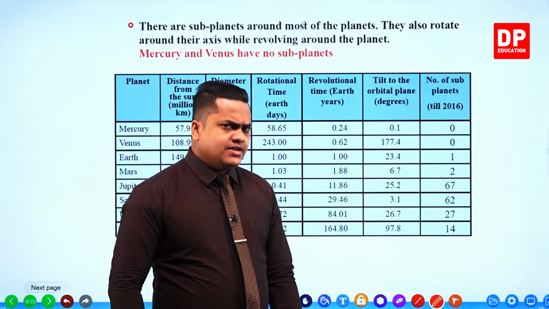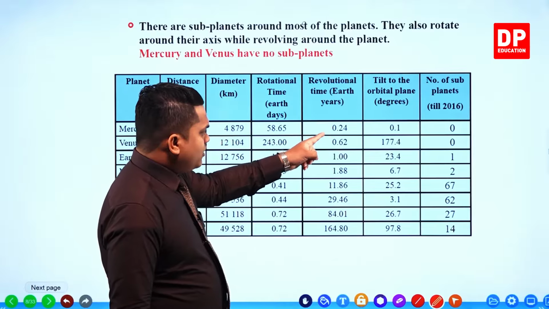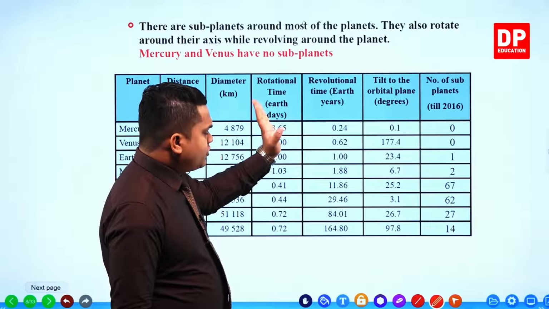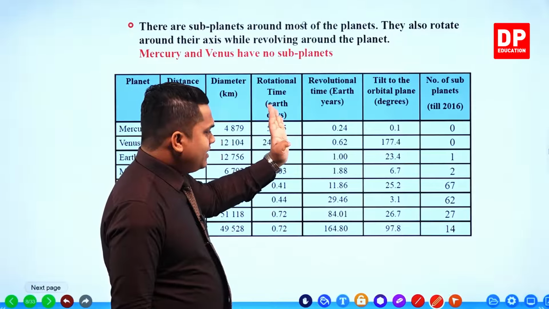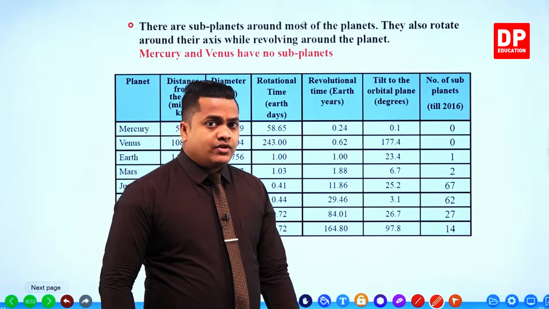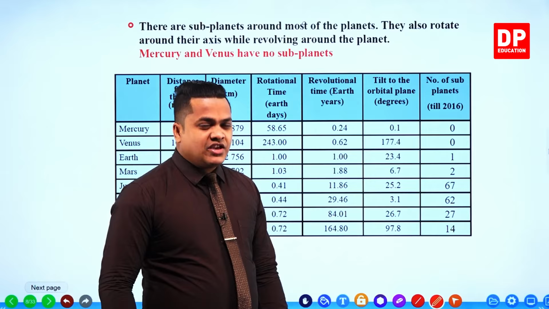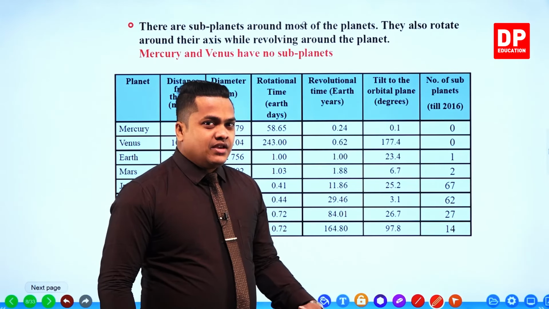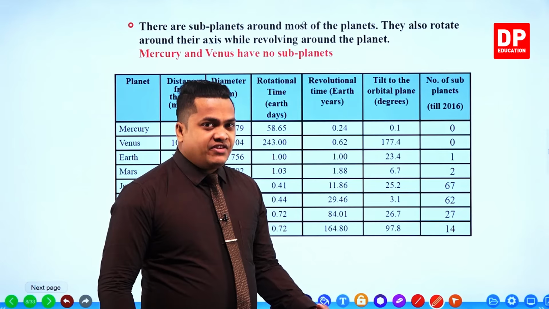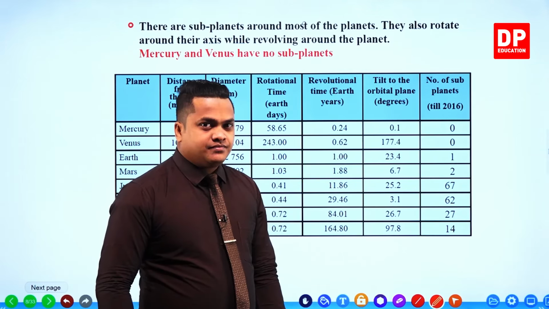So as you can see here, when the planet is closer to the sun, it takes less time. However, when it is moving away from the sun, it takes more time. It's because of the gravitational force. When it is closer, it faces a huge gravity, so it will rotate quite fast around the sun.